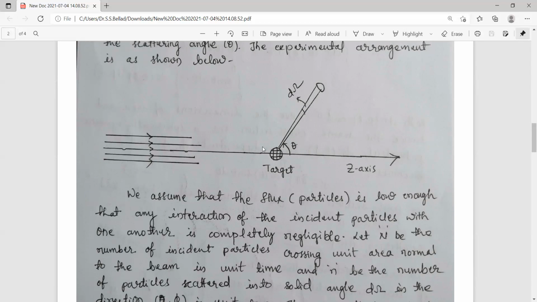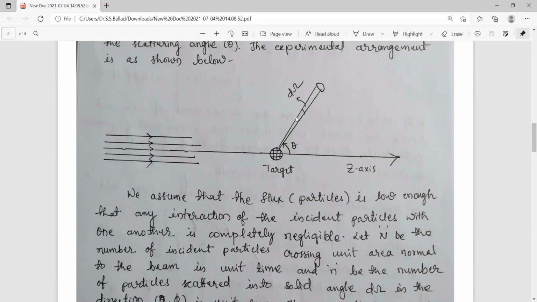So after here, what happens? Here the scattering process takes place, and in this direction, we can place a detector which detects the scattered particles. So this is an example.